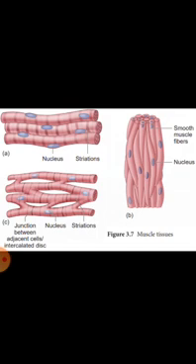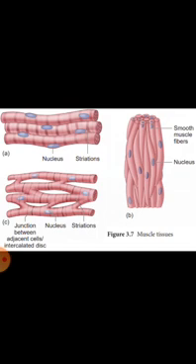Striations means bands. When we observe striated muscles under a microscope, we can find bands on the cells. These are found in the limbs, tongue, etc. and are also called skeletal muscles, as they are attached to the bones and so they are voluntary in nature. That means the movement of these muscles is under our control.